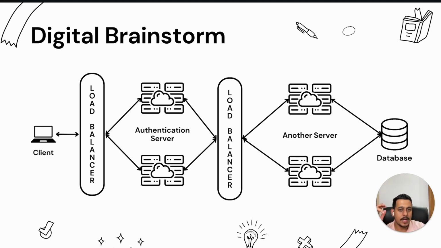Okay. So similar to that, what I did was I created 2 servers. The first server is responsible for authentication only, making sure that the user is correct. It's not a fake user. And second is the server which handles a set of tasks for us. We can break this down into multiple servers also, but then this load balancer and this server will keep on repeating.